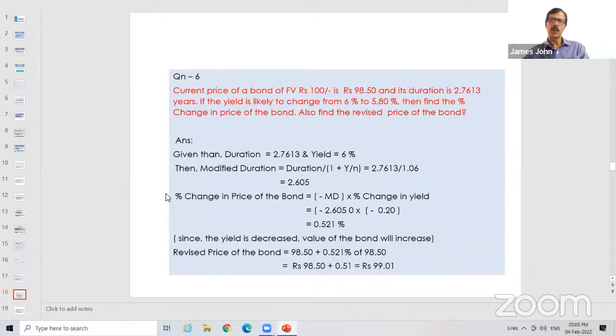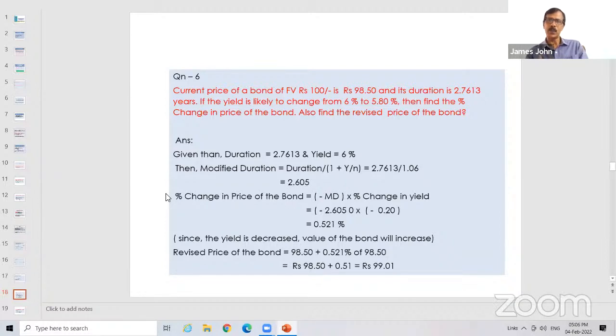Straight away apply the formula. What's the formula? Minus modified duration, so put a minus sign: minus 2.605 into percentage change in yield. The yield is changing from 6 to 5.8, which means the yield is reducing. How much is the reduction? 0.2%. Since it is a reduction, you have to indicate it with the minus sign.